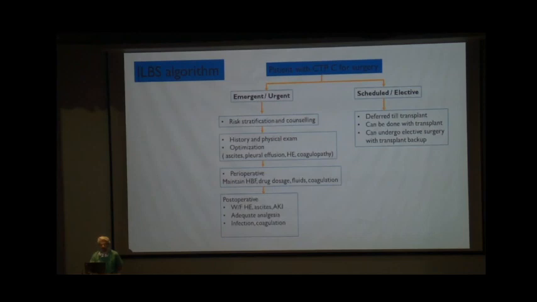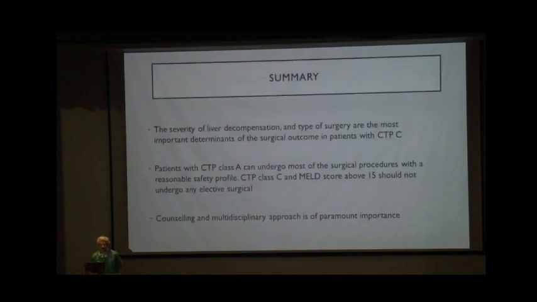In the post-operative period, we have to watch for any worsening of ascites, hepatic encephalopathy, or acute kidney injury if it was there in the preoperative period. The patient should be provided with adequate analgesia, and we should also look for infection and any coagulation disturbance in the post-operative period.